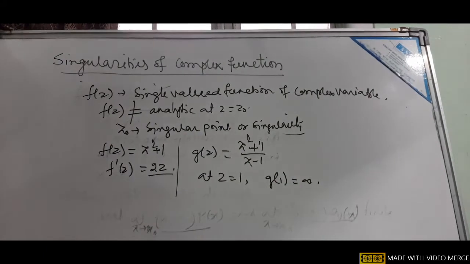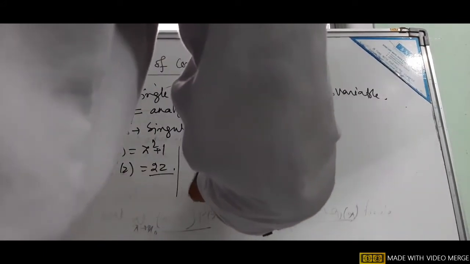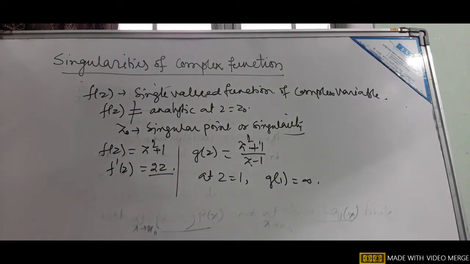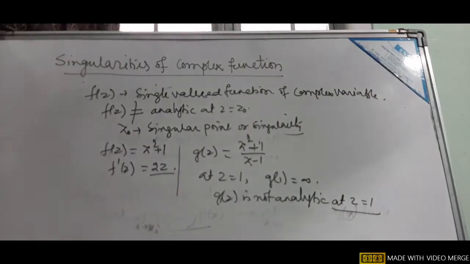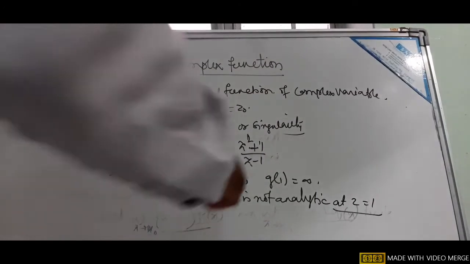So g(1) becomes infinity. That is undefined, so g(z) does not exist at z equal to 1. So g(z) is not analytic at z equal to 1. If we get the value of the function as infinity, it means it is not analytic.